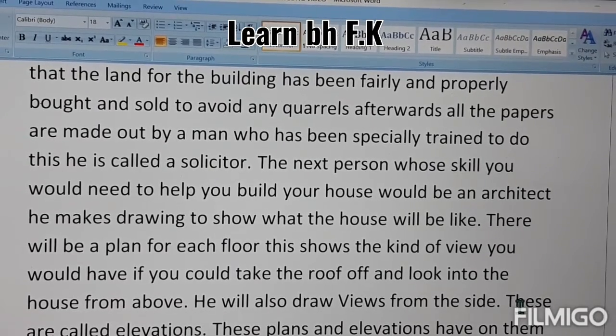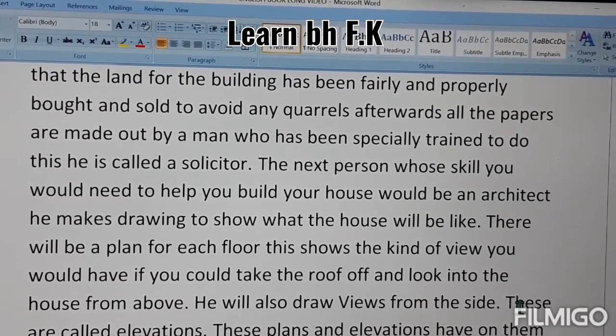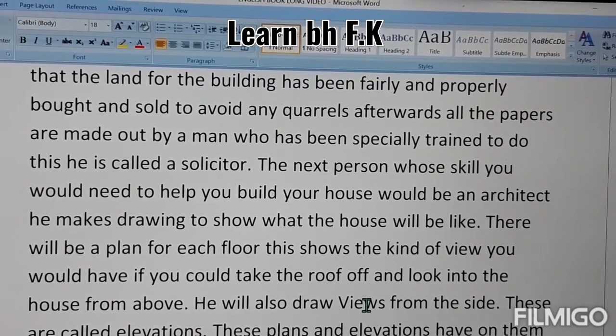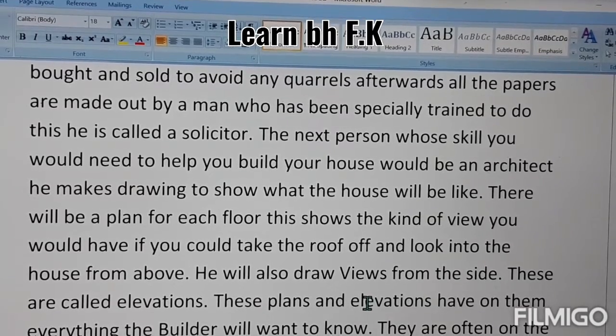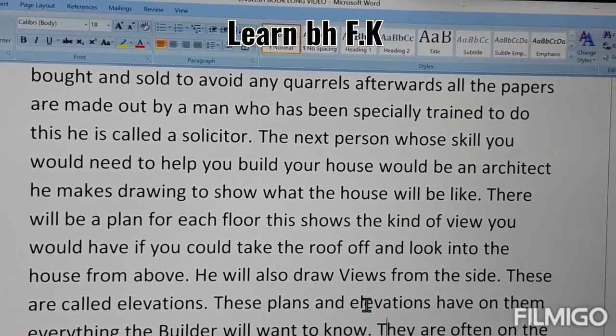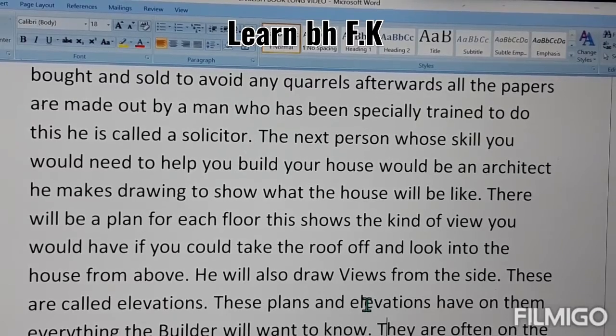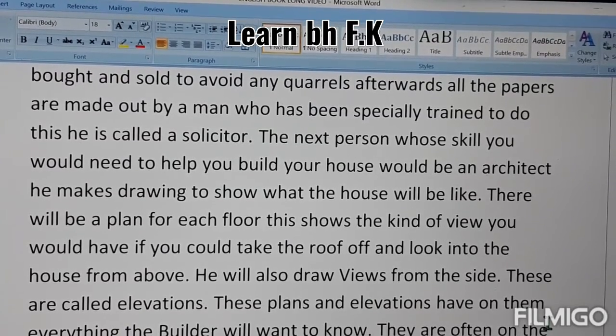These are all called elevations, and this is named elevations on the plan. These plans and elevations have on them everything the builder will want to know. Now, the most important things the builder or constructor of that building wants to know are about the plans and elevations. Then he will do the work.